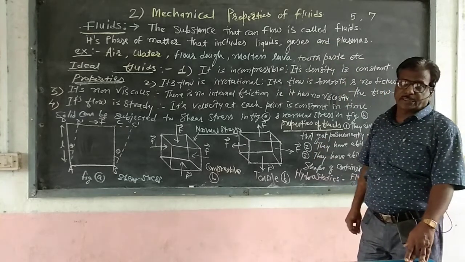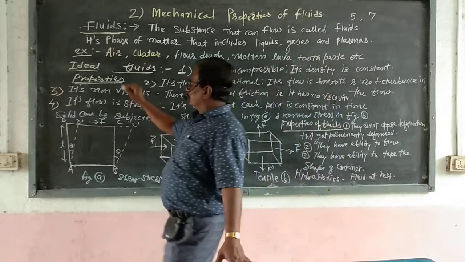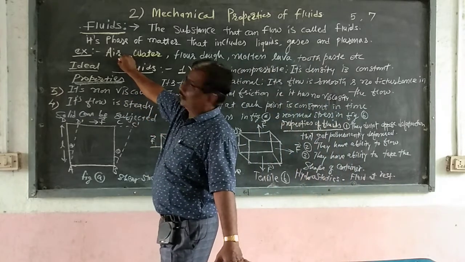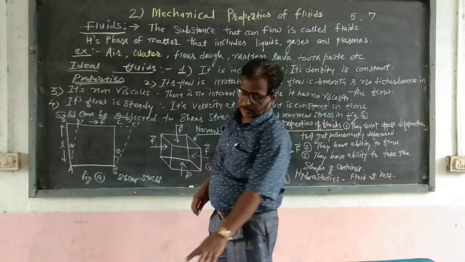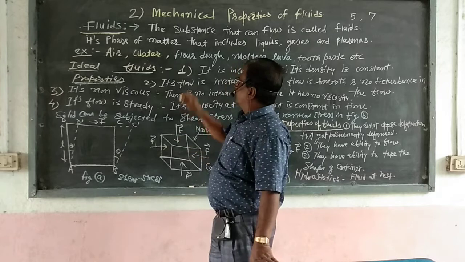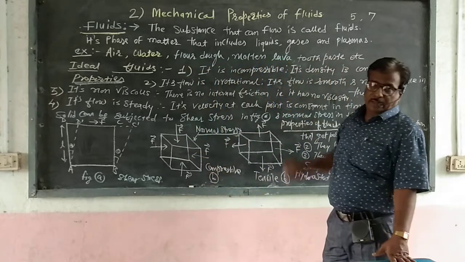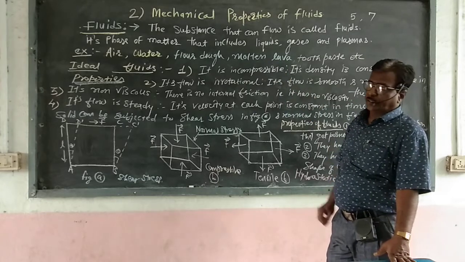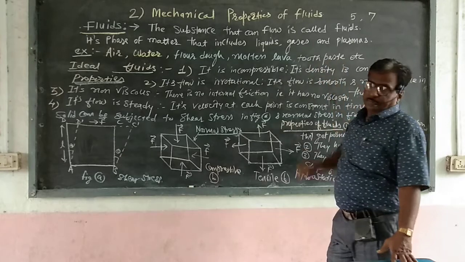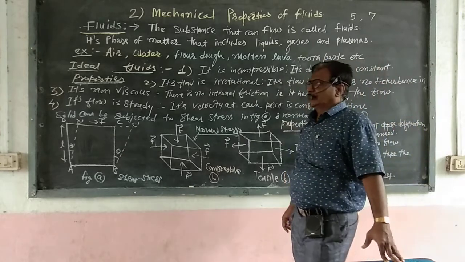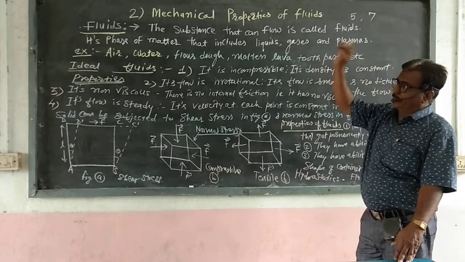Now we see examples of fluids. For example, air. The second example is water. Air and water can flow. Here flour dough and molten lava also flow, so they are examples of fluids. The next example is toothpaste. It also flows. So these are the examples of fluids.